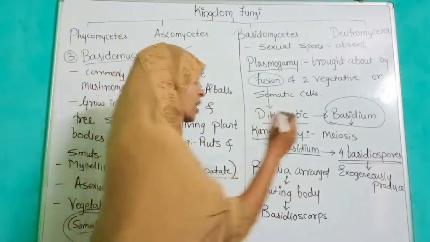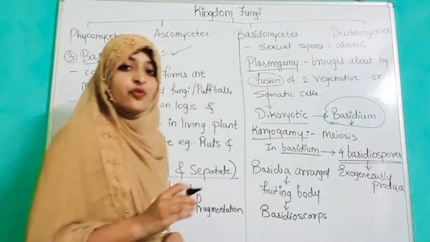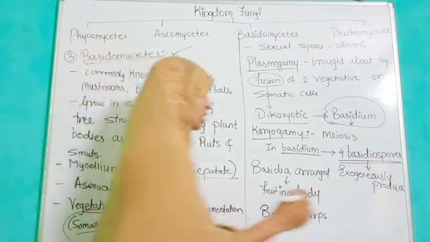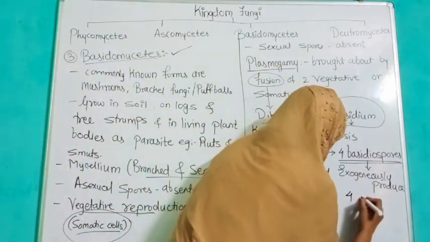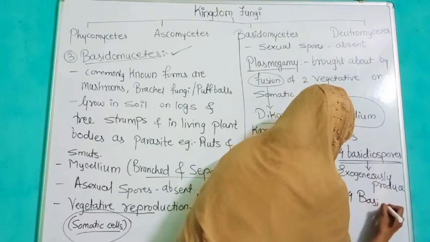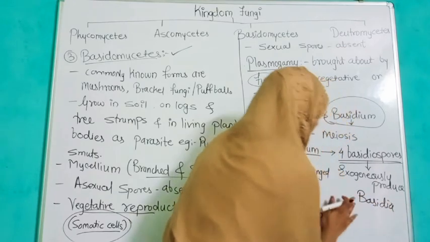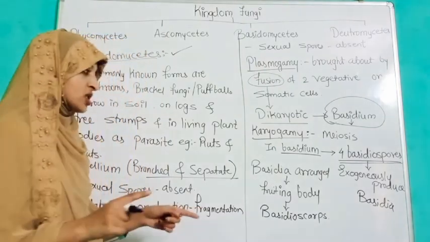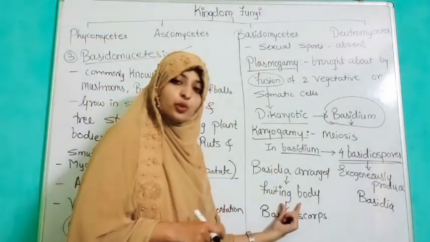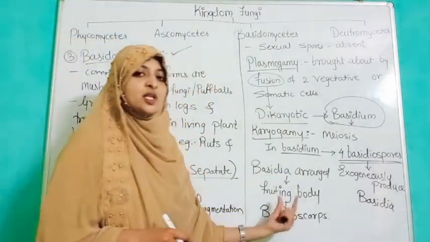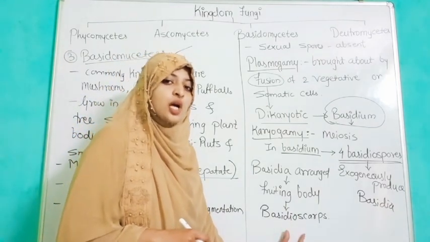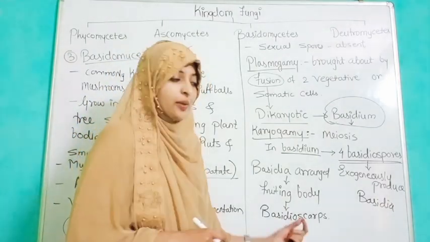Four basidia, and a single one we call a basidium. The basidia form a fruiting body, which is known as the basidiocarp.